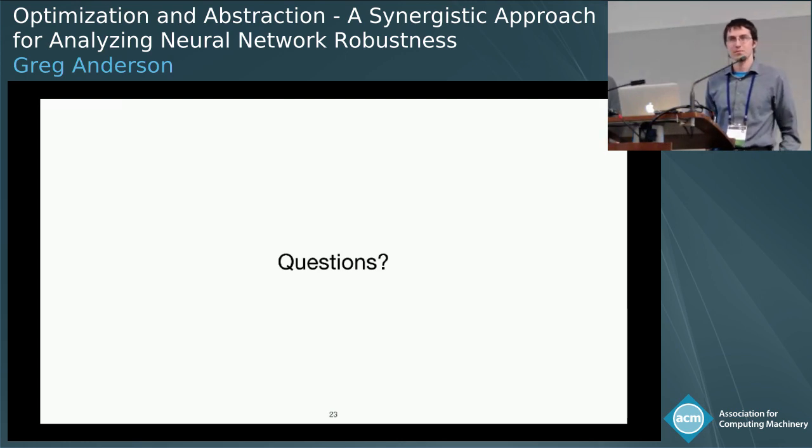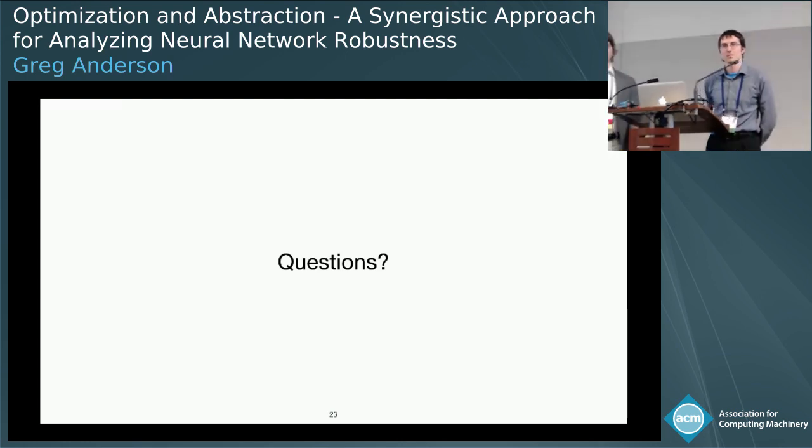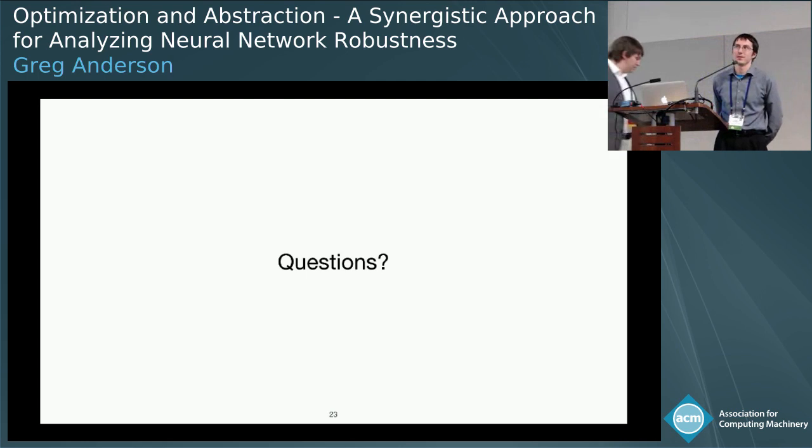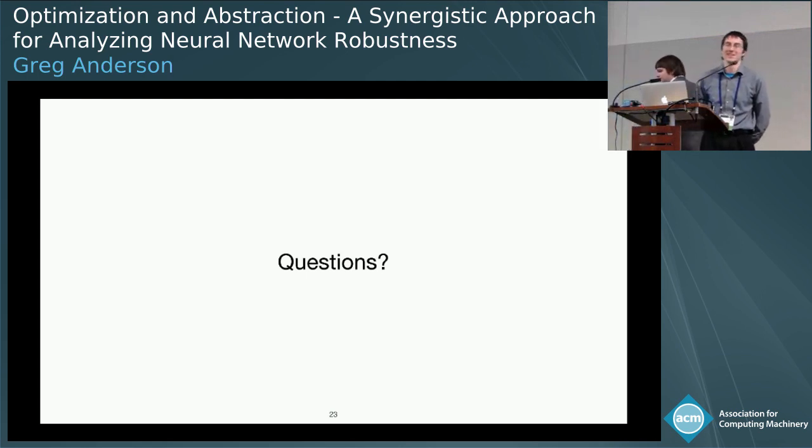So I'm just wondering what kind of activation functions you can deal with. Is this only ReLUs, or can you also handle sigmoid? Oh, so currently it only, oh, sorry. The question is what kind of activation functions can we handle? Currently we can only handle ReLUs, but since our proof search right now is based on abstract interpretation, if you define abstract transformers for other activation functions, we could handle those as well.